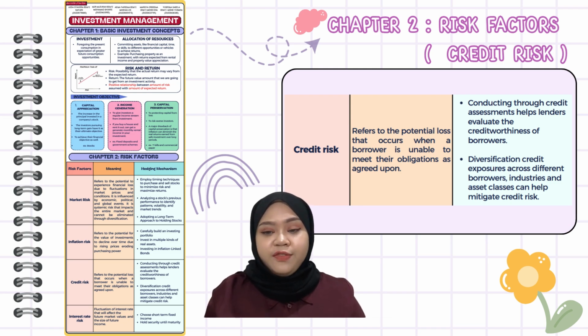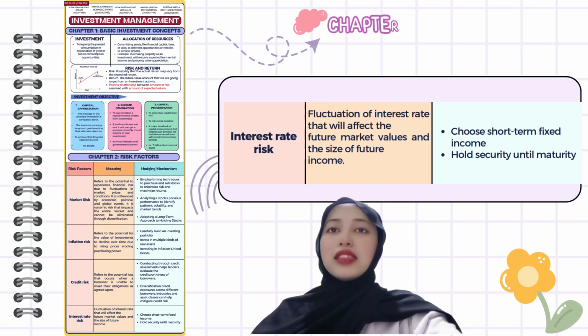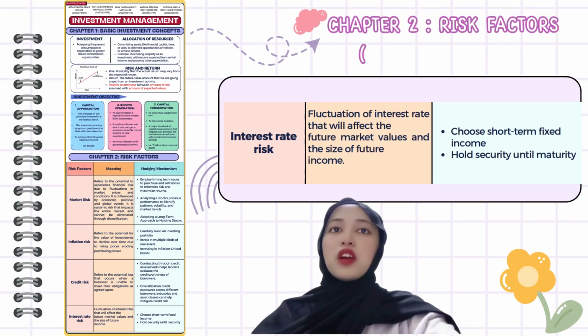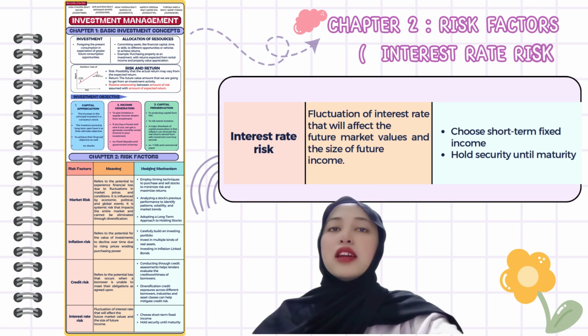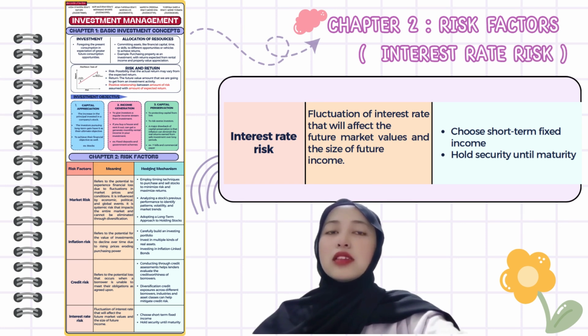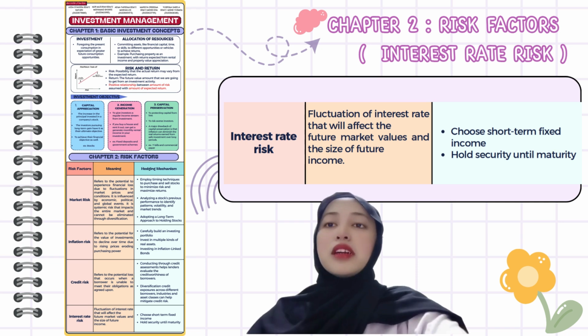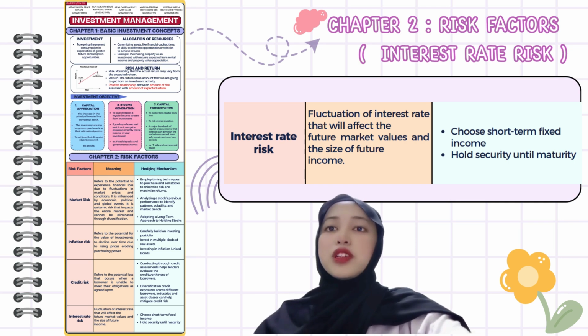Interest rate risk is a fluctuation of interest rates that will affect the future market values and the size of future income. The hedging mechanism used for interest rate risk is to choose short-term fixed income and hold the security until maturity.